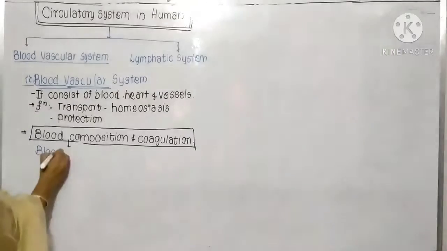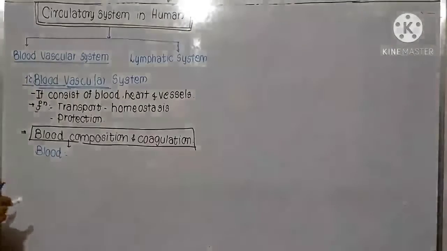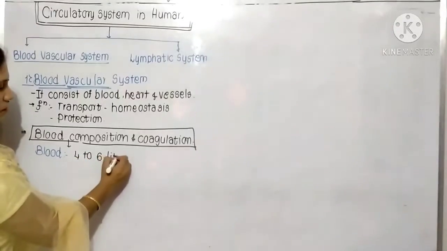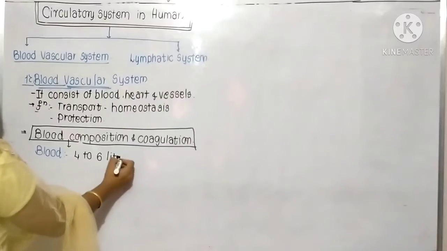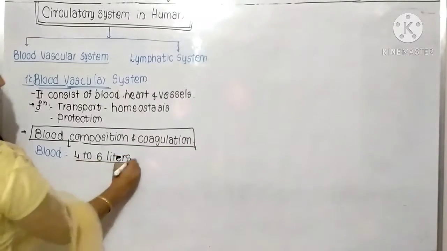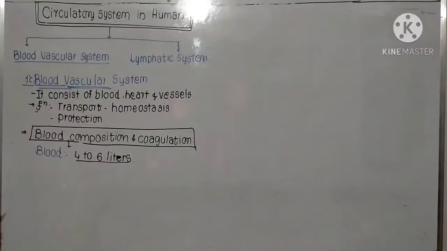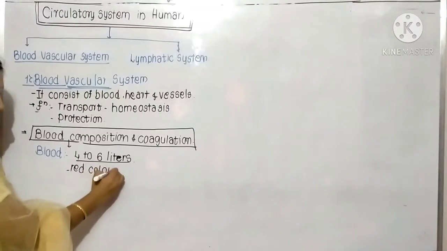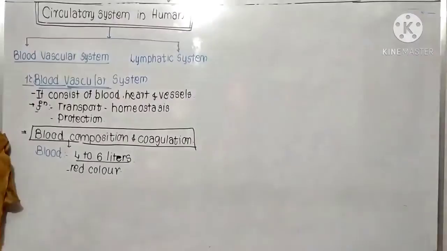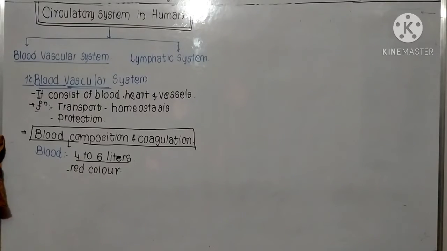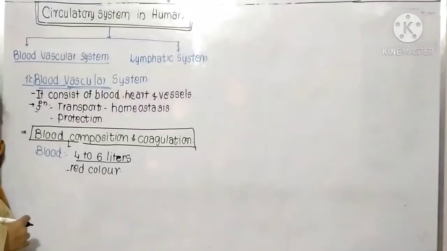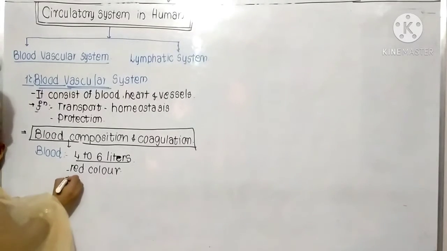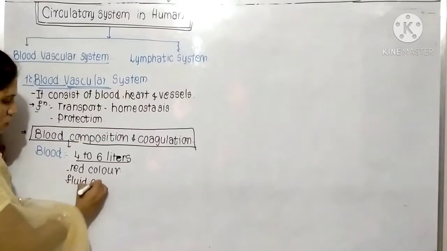How much blood is present in our body? In our body, approximately 4 to 6 liters of blood is present. Our body is filled with this blood, which is red in color. Why does our blood have the red color? Because in our blood, oxygen is present, RBCs are present, as well as different proteins, and oxyhemoglobin is present. That's why the blood has the red color. So what is this blood? Blood is a fluid connective tissue.